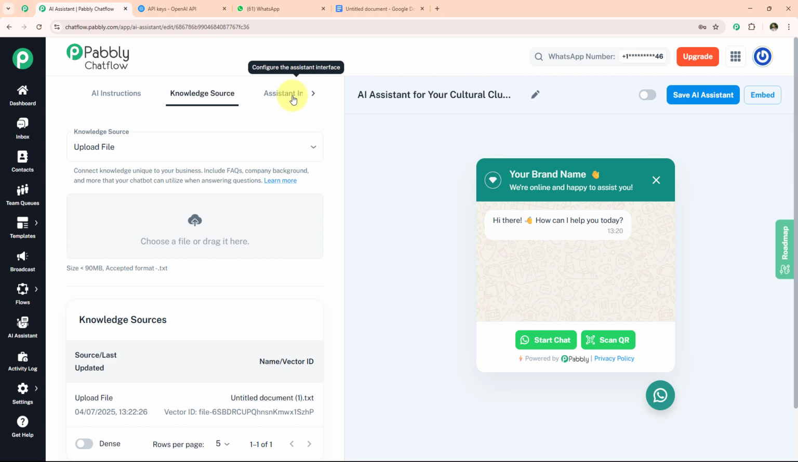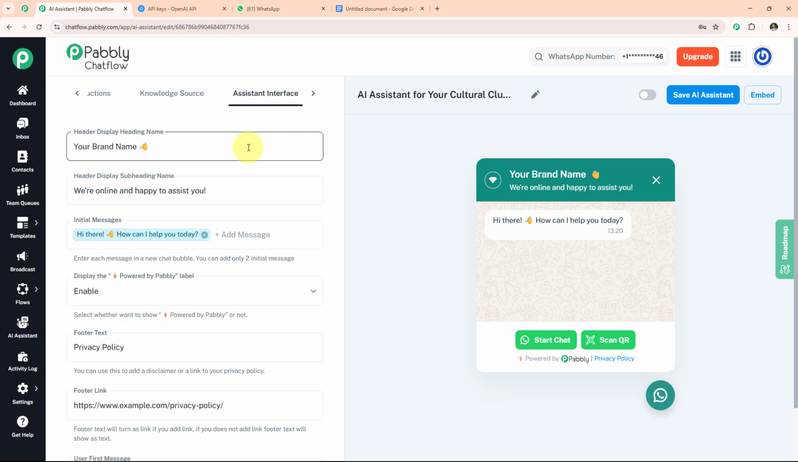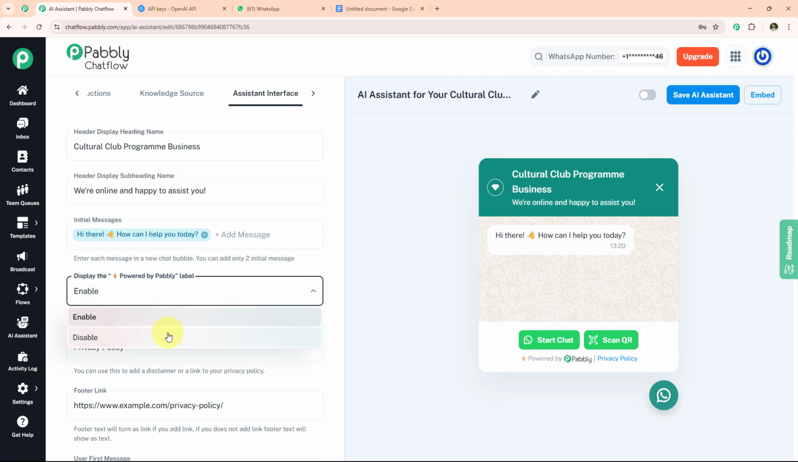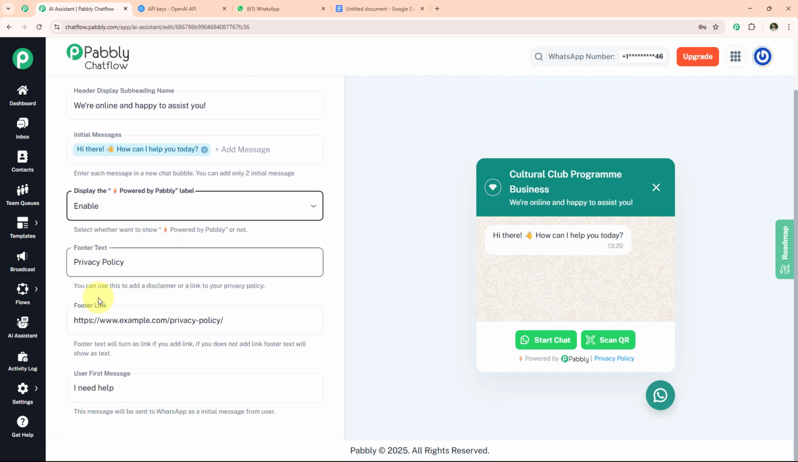Now we have an option assistant interface. Now we enter header display heading name according to our needs, Cultural Club Program Business. So here you see also changes in our WhatsApp interface. Now we have an option header display subheading name. We are online and happy to assist you. Now we have another option initial message, display the powered by Pabbly label. Now in this we have an option enable or disable. We keep it as it is, enabled. And now we have an option footer text, footer link, user first message. We can customize this message according to our need.